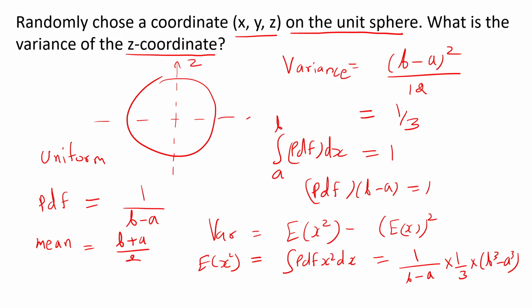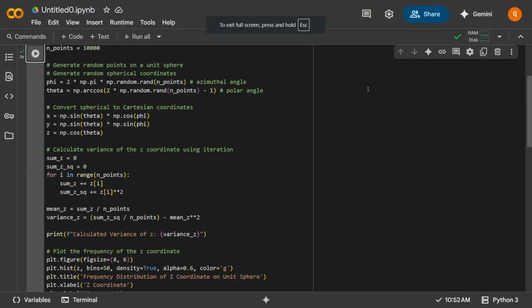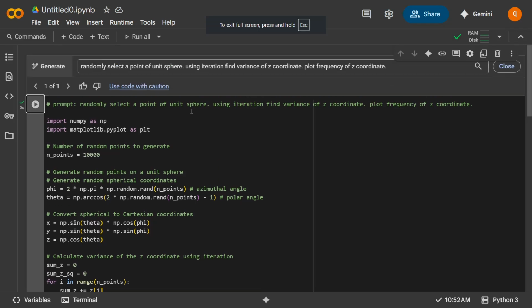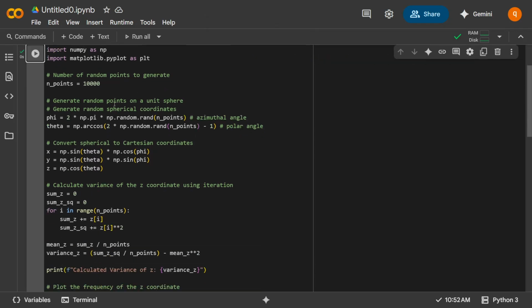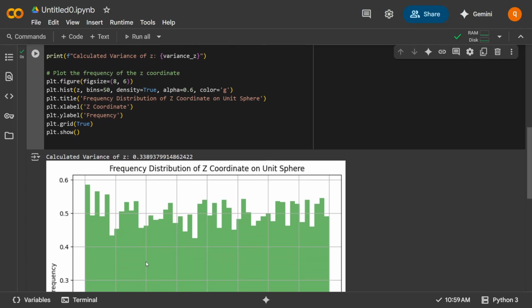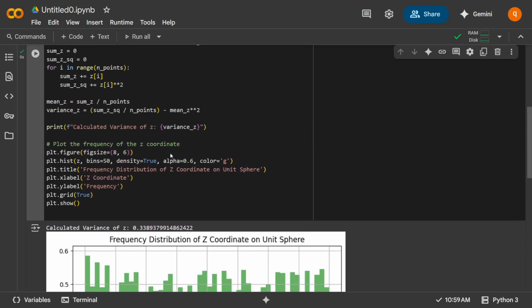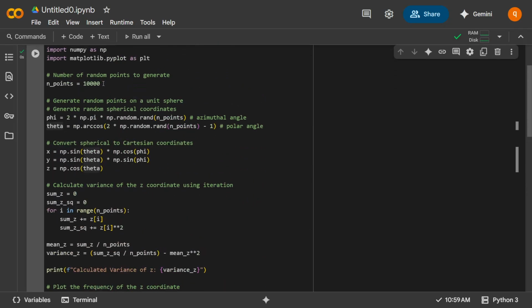Let's look at the code also immediately, so that we can see that this is indeed true. We have a uniformly randomly selected point, and let's calculate the variance. That variance is 1 by 3 as we suspected. The function does not look uniform because the data is quite small, 10,000 points.